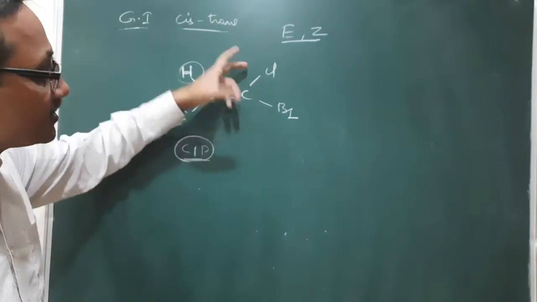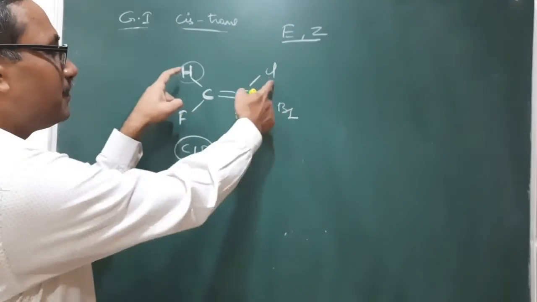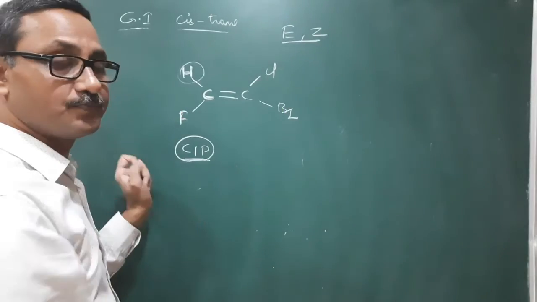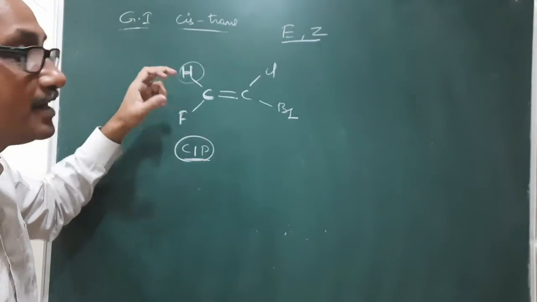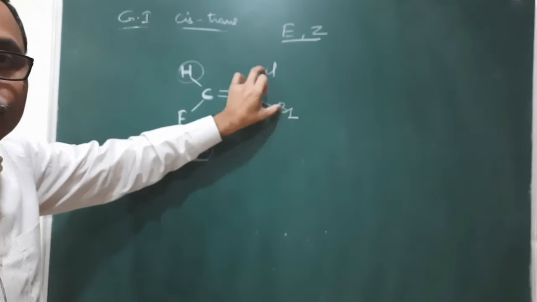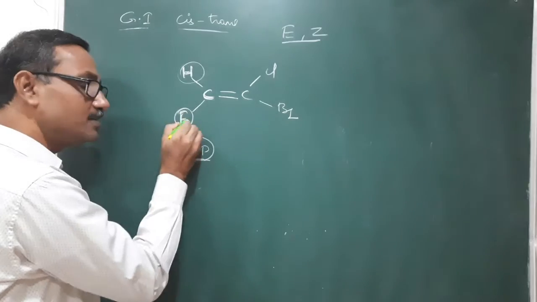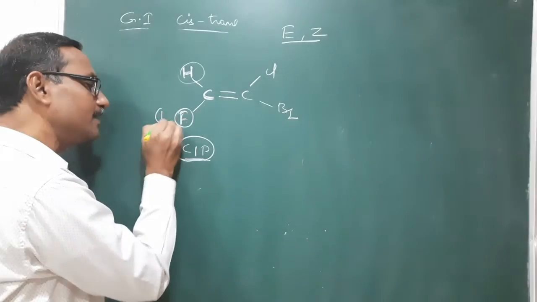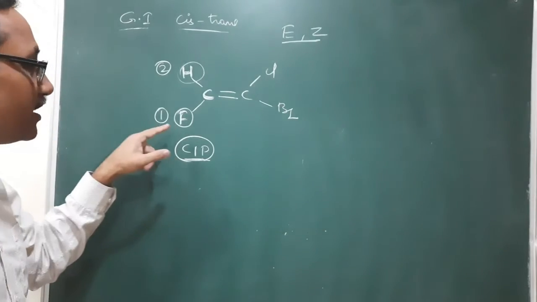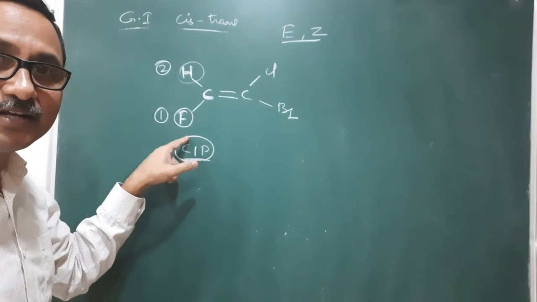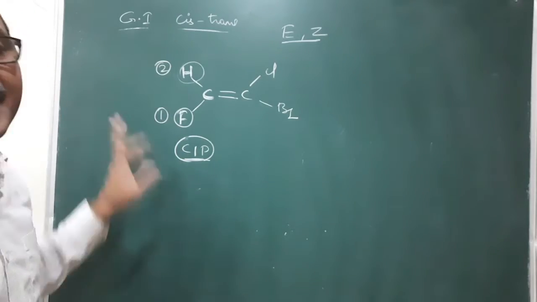Rank 1, rank 2. Then we will give priority between these other two. We never compare these two or these two; we always compare the two on the same carbon to give the priority. Out of these two, fluorine has a higher atomic number, so priority 1, and hydrogen is priority 2.